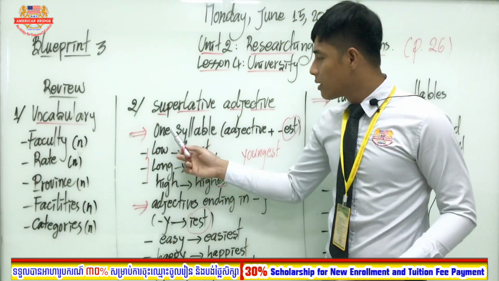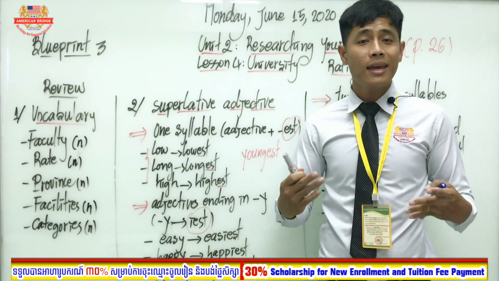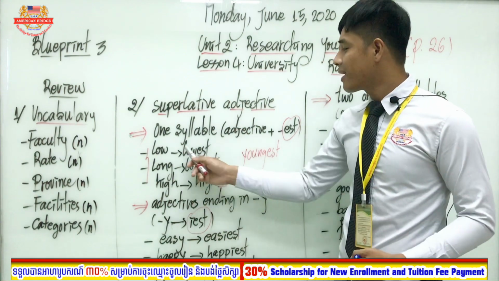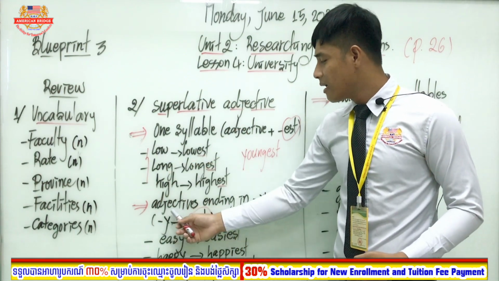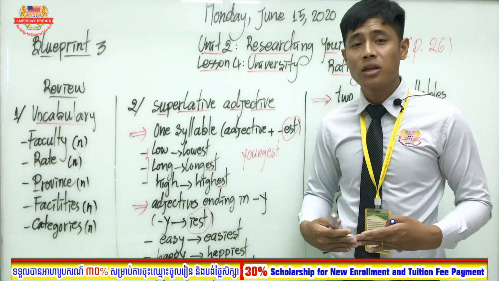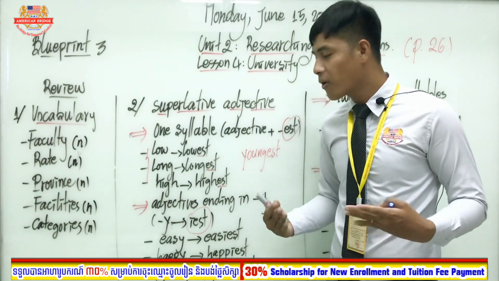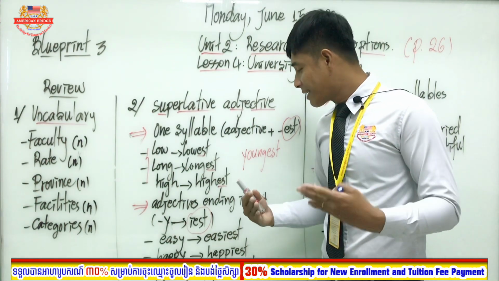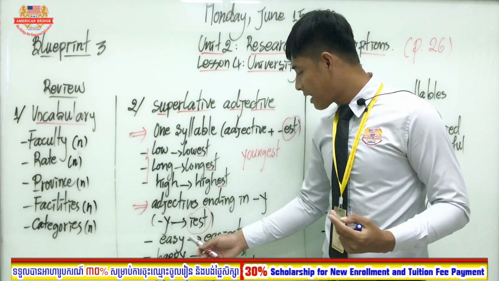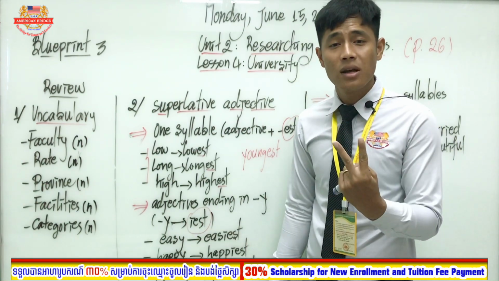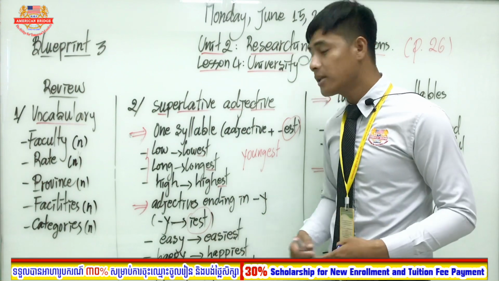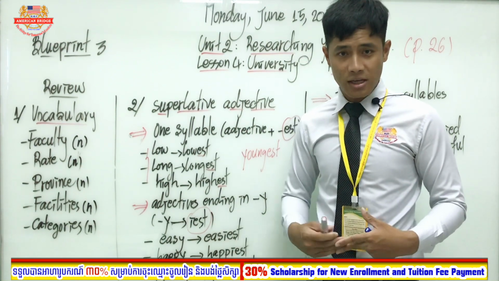Again. So one syllable, we have to add est to an adjective. And adjectives ending in y. You know, not every adjective, but some adjectives that end in y like this always have two sounds. So we have to change y to iest.